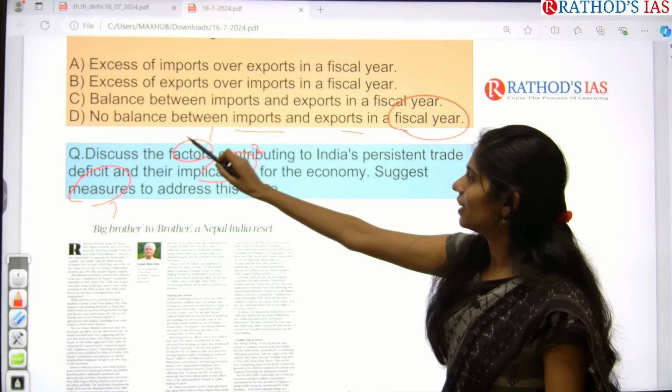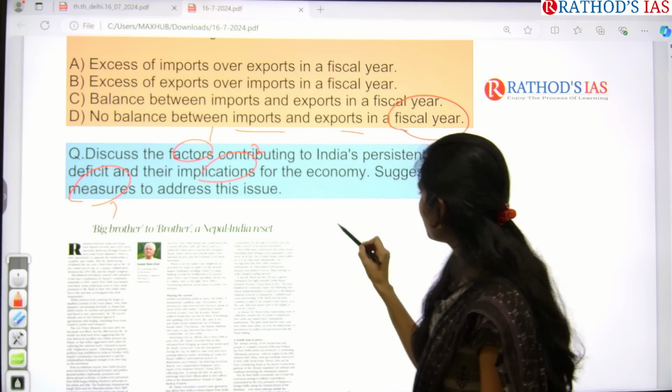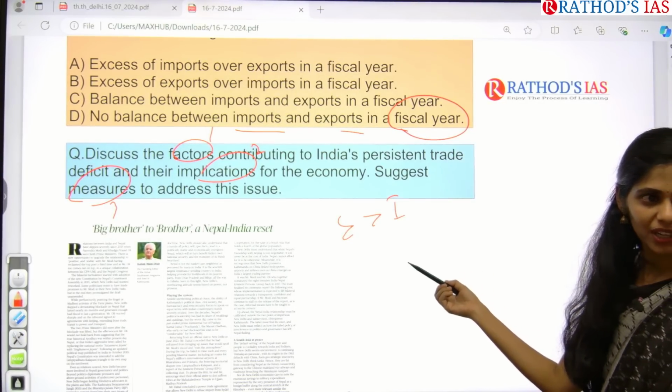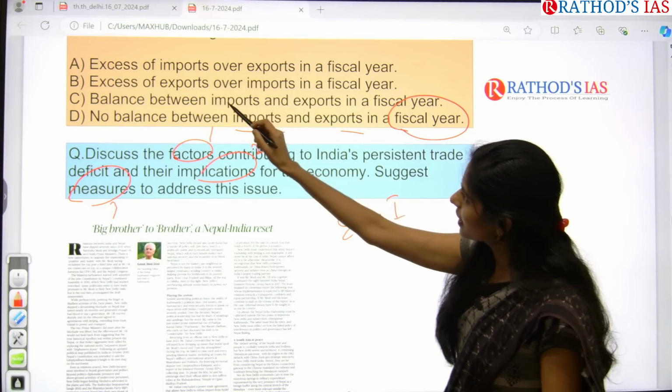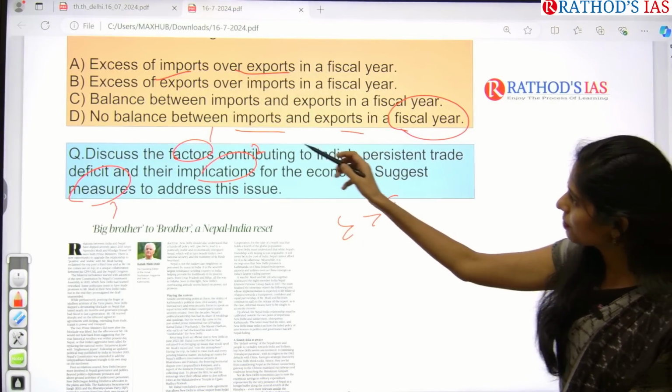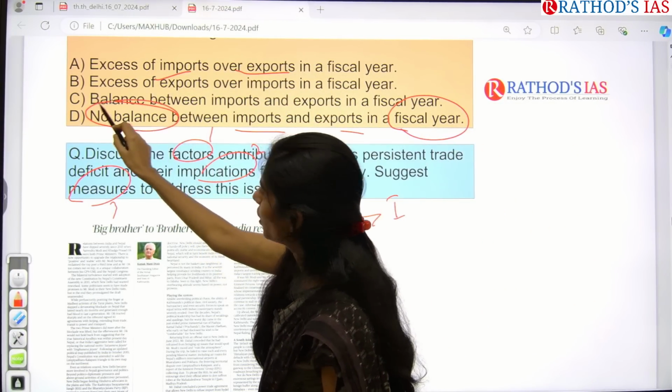No balance, it means no balance. It may be that exports are more compared to imports sometimes. So exactly, it is saying that excess of imports over exports. In this point, you are saying that this point, right?